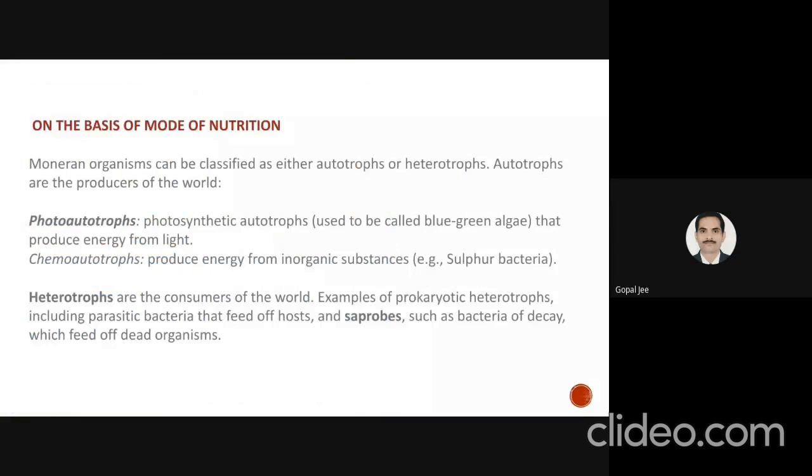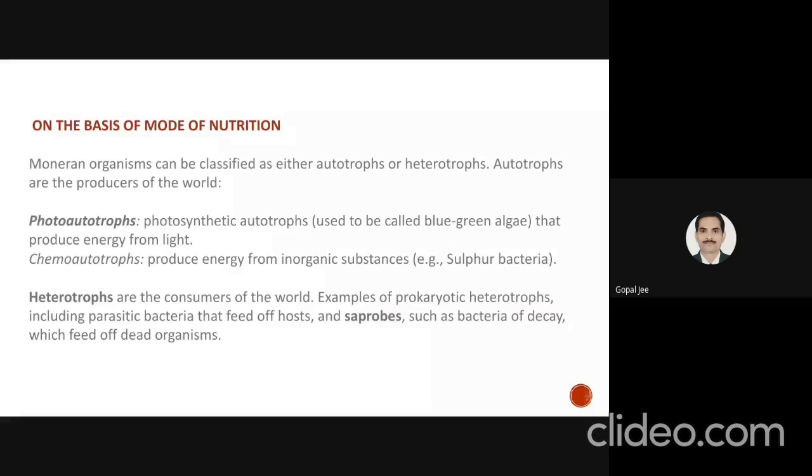When we categorize organisms on the basis of mode of nutrition, we can classify them into three main groups. That is the photoautotrophs, meaning photosynthetic autotrophs that produce energy from light. They are autotrophs and can perform photosynthesis. Then chemoautotrophs, they produce energy from inorganic substances, like sulfur bacteria.